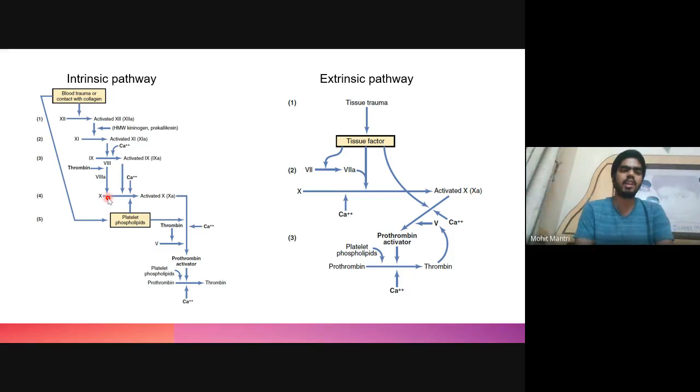Similarly, there is another pathway known as the intrinsic pathway. It will occur if there is any kind of internal bleeding, or if the blood comes in contact with collagen. Then also a series of factors will be activated and a chain of reactions will take place, and in the end prothrombin will be activated, which will convert fibrinogen into fibrin. So both these pathways can lead to the coagulation of blood. I will not get into details of these factors because then it will be too long.